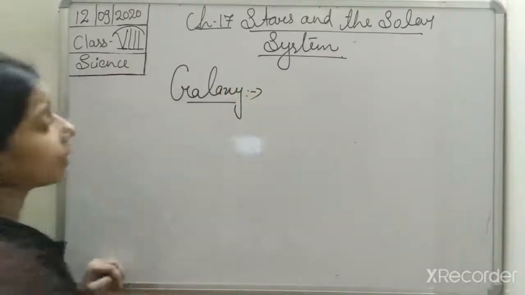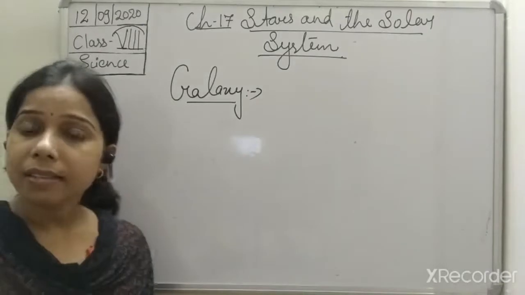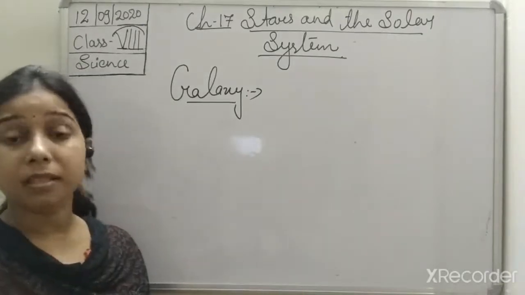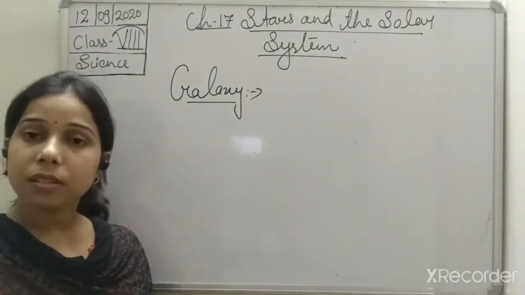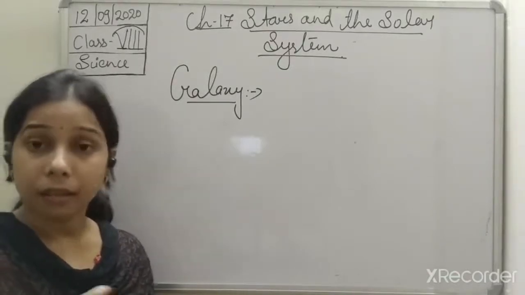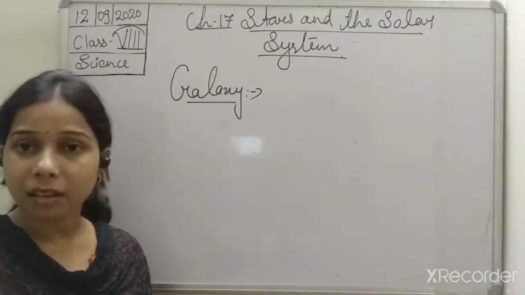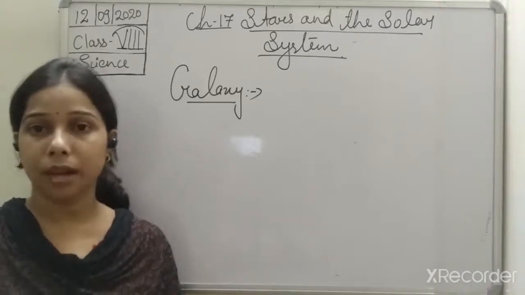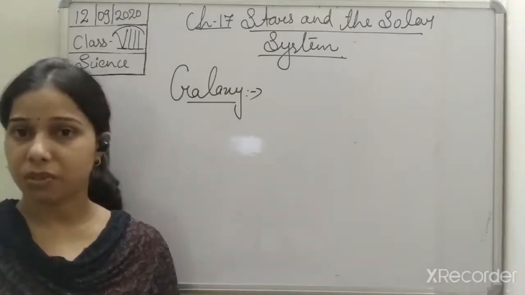What is a galaxy, students? A galaxy is a system consisting of millions and billions of stars. Dust and gases are there, which are held together by the force of attraction.